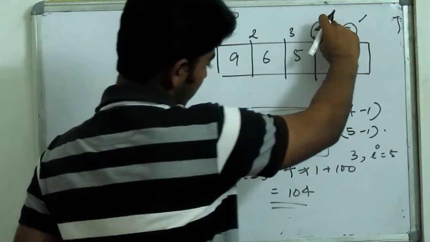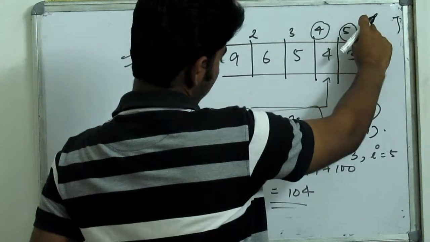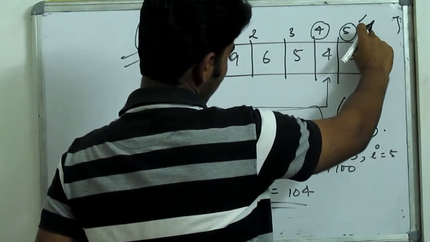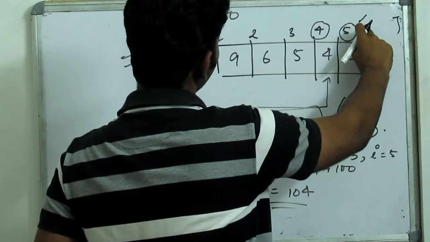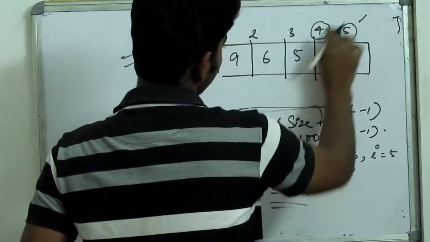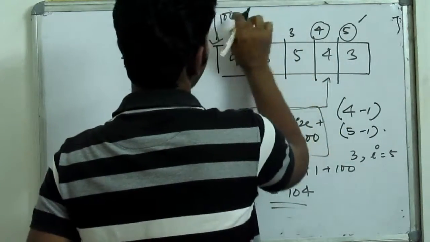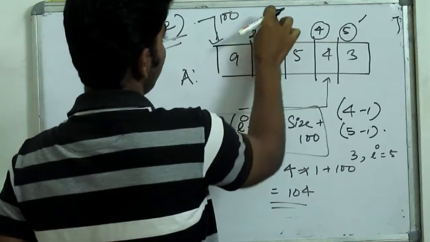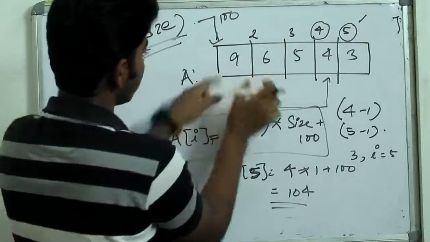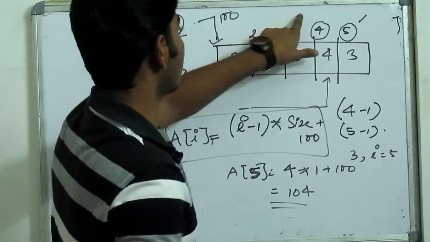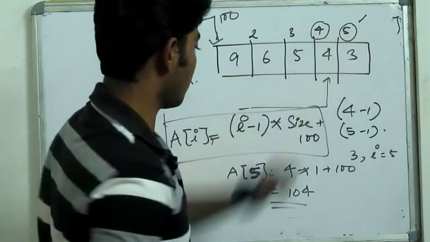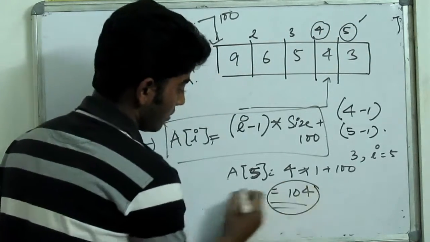I think I have done something wrong. 5 minus 1 into 4 plus 100, 1, 2, 3, 4. Oh, this location is 100, so 101, 2, 3, 4. This location will have 100, so 100 plus 1, 100 plus 2, 100 plus 3, and 100 plus 4. So this is the 104 location.